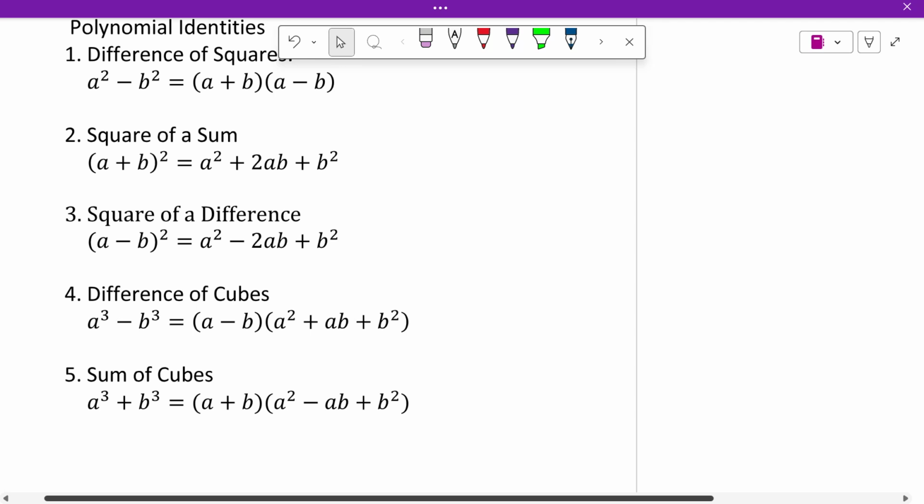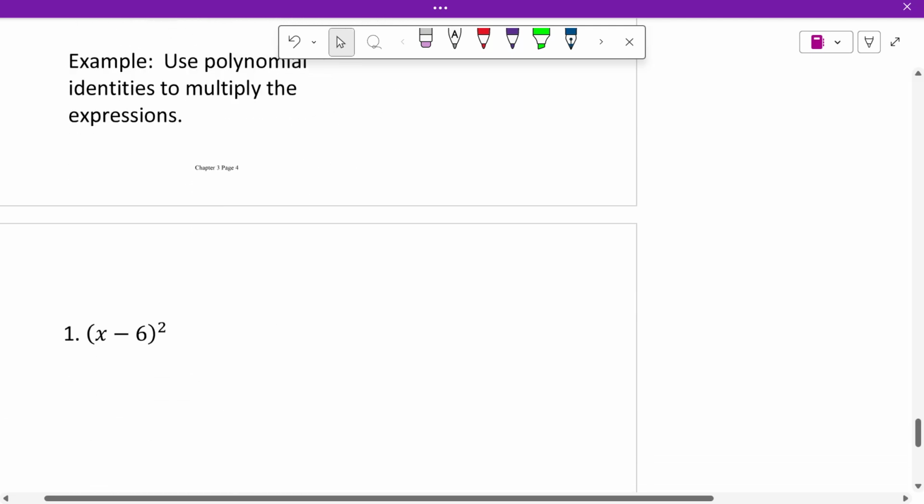So the bottom two are the most important ones, the difference of cubes and the sum of cubes.